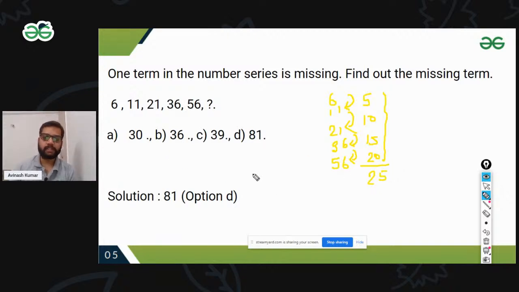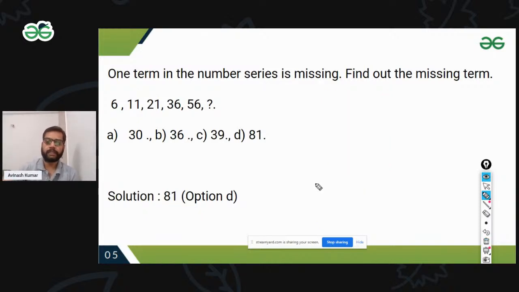So if I add 56 plus 25, the answer is 81. Our final answer is 81. All I have done is go for the subtraction part and find that there is a correlation forming here, and then I found the answer. I'm waiting for some time so that students can copy this. Whenever you see this kind of question, go for subtraction, because it's a smooth increment of the series. Then you will find the answer. Let's move to the next question.